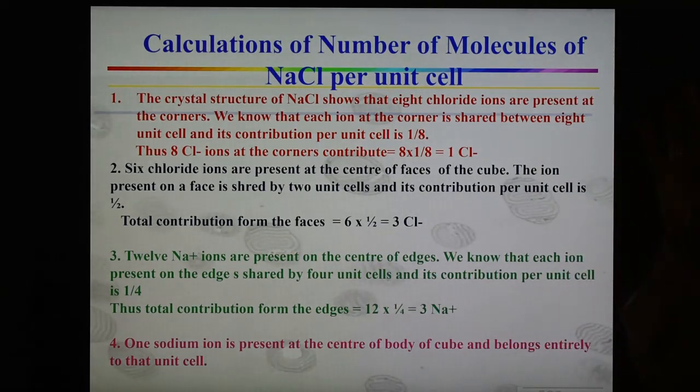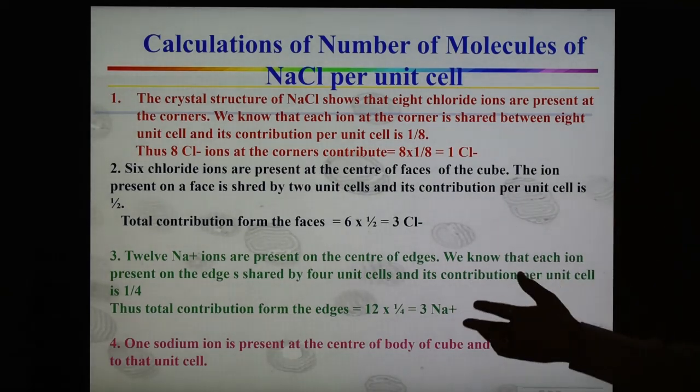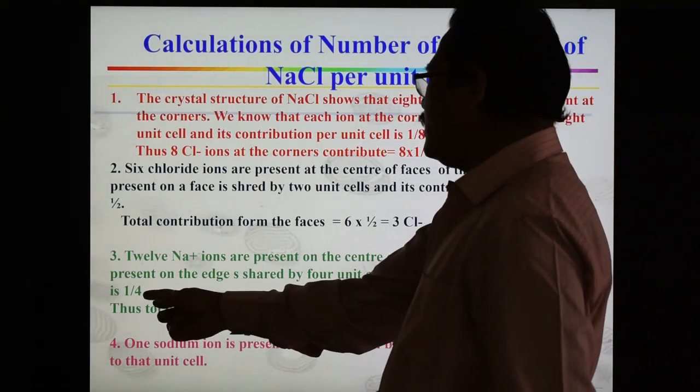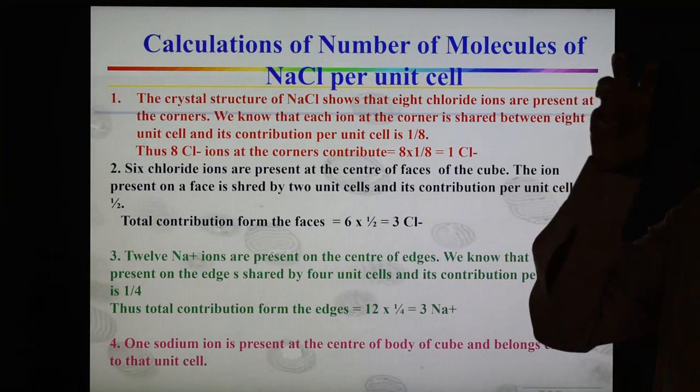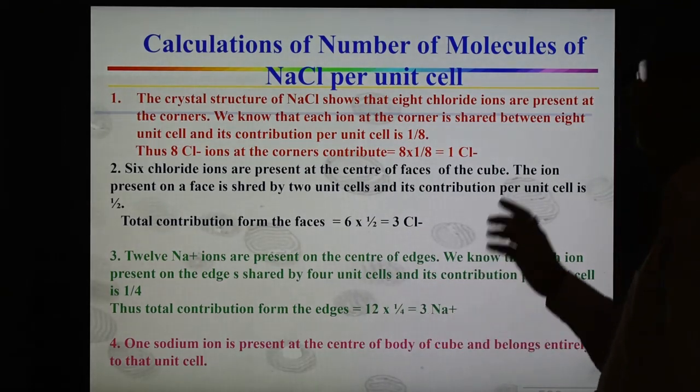So in this case, when the sodium ion is present at the center of the edges, it can be shared with 4 other unit cells, and therefore the per cube contribution is 1 by 4. Total contribution from the 12 edges of sodium ion: 12 into 1 by 4 equals 3 sodium ions.